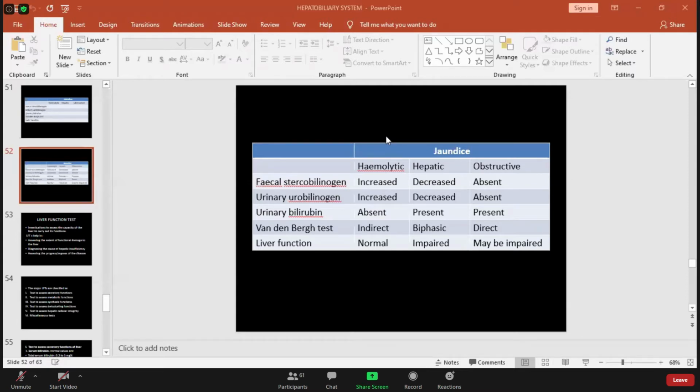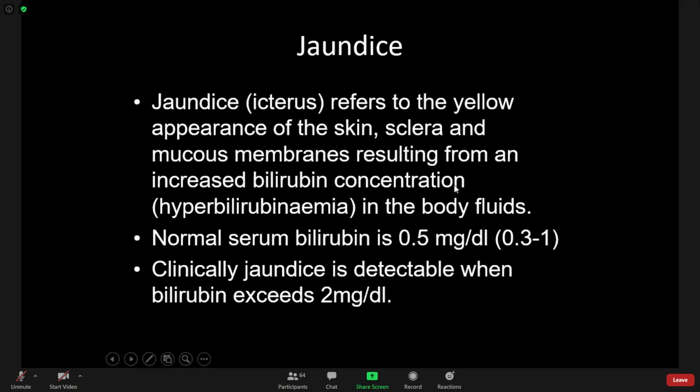Jaundice is always asked in your exam, in physiology also, in pathology, right? In PBQ and the SAQ question. So basically, we have already said in the previous class that jaundice refers to the yellow appearance of skin, sclera, and mucous membrane resulting from increased bilirubin concentration.